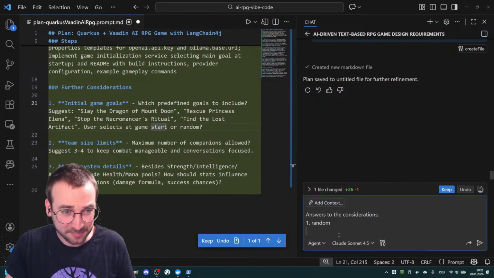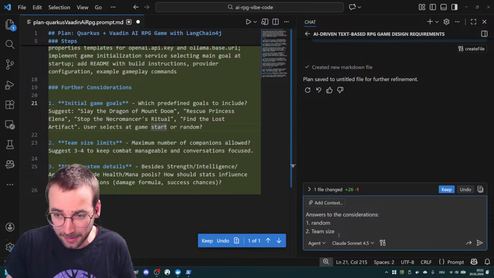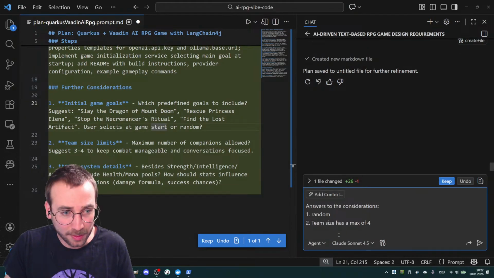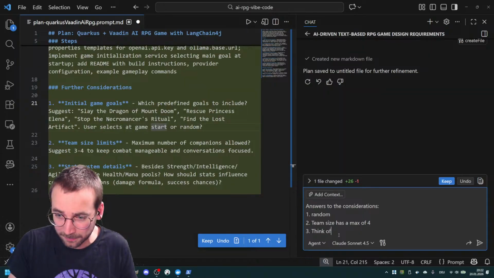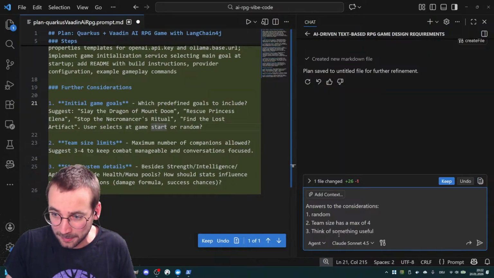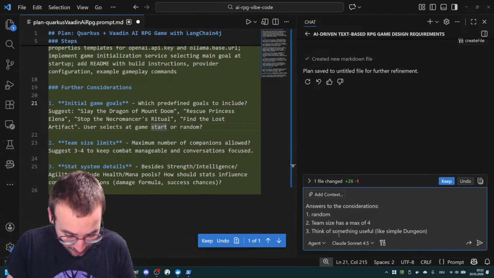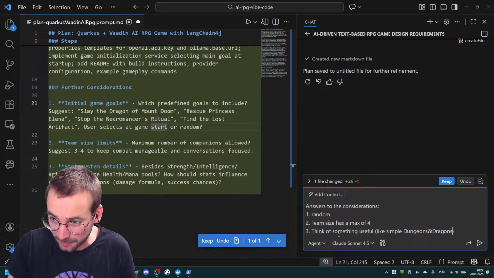One, random. Two, team size has a max of four. And three, stat system details. Think of something useful, like a simple Dungeons and Dragons formula.